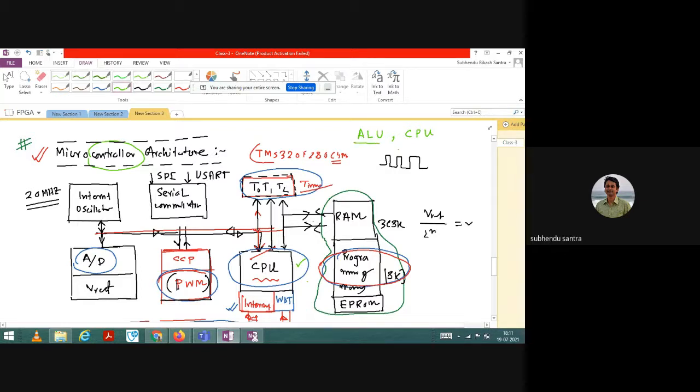ALU stands for arithmetic logical unit, whereas CPU stands for central processing unit. The question was, what is the basic difference between these two? Can we say that the CPU can perform what the ALU can do, or the ALU can perform what the CPU can do? If you need only a lower version of work, let us say arithmetic addition, comparison, or a logical operation, then both the ALU and the CPU can do it.